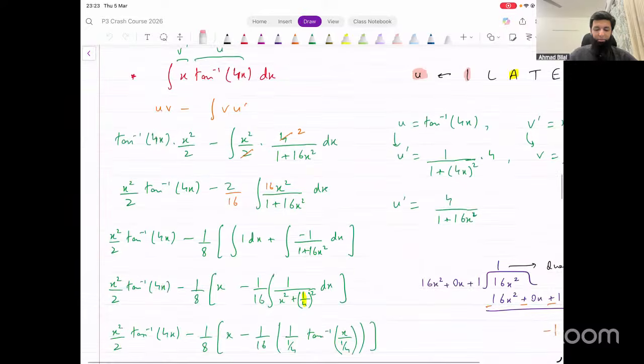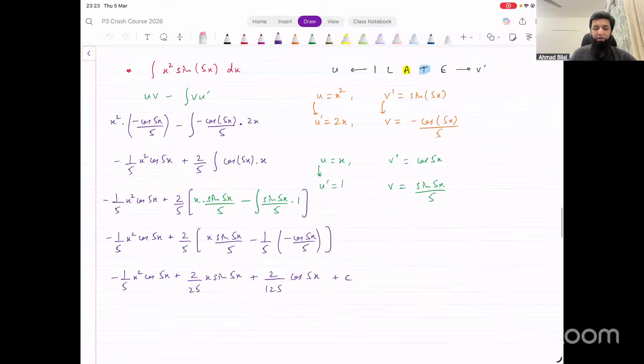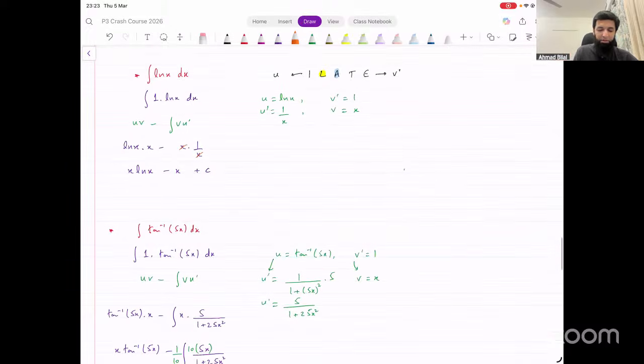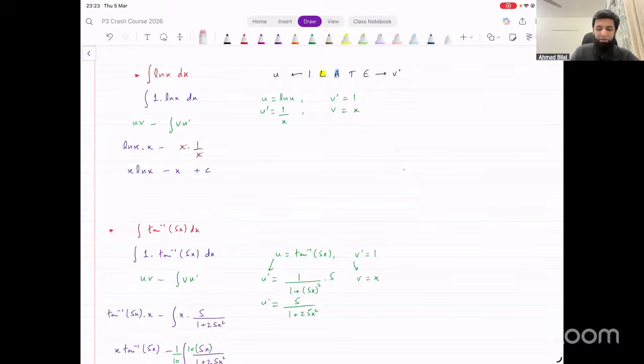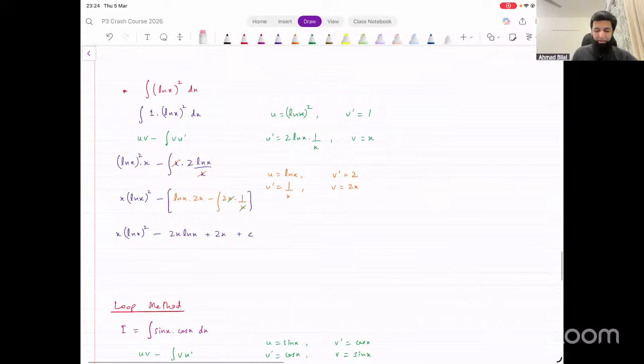And then in that process, we said sometimes we may have to integrate by parts twice. So we integrated once and then it's still a product, but it's simpler than before. So we integrated once more using integration by parts, and then it gives us the final result. You also had to remember that ln x and tan inverse of x are both integrated using integration by parts. We write them as one into that, and then when we use integration by parts, you need to remember the ln function and tan inverse function are integrated using the integration by parts formula.